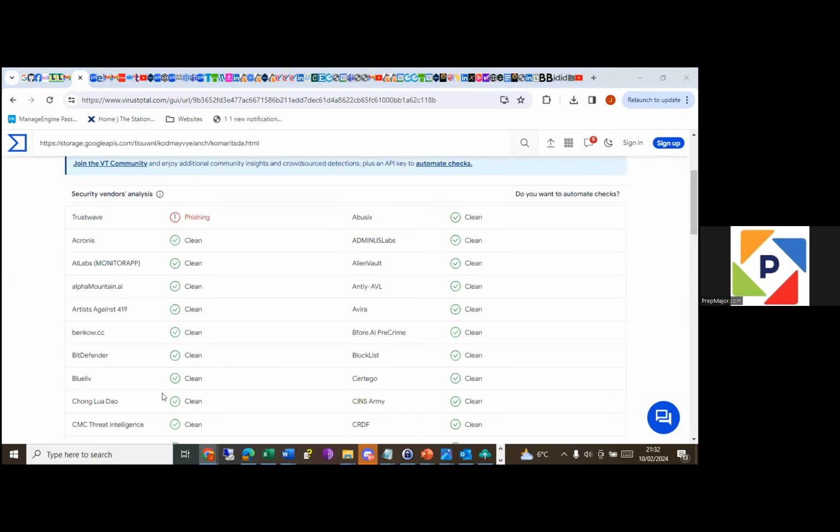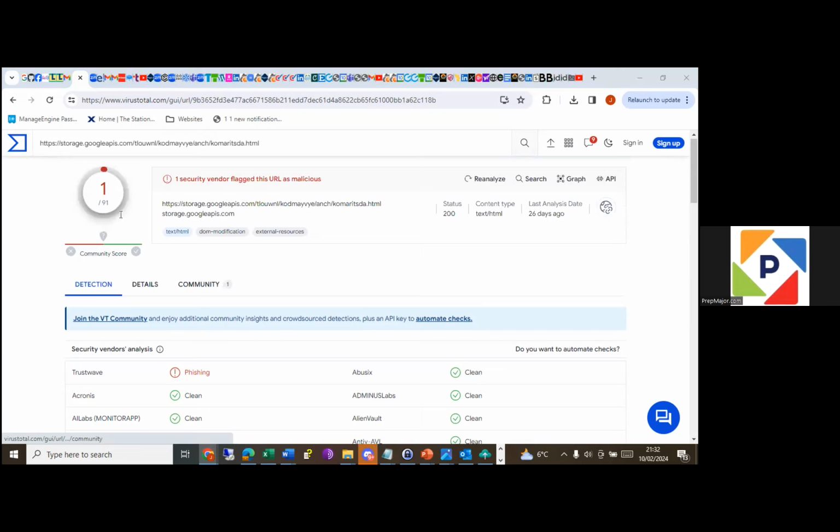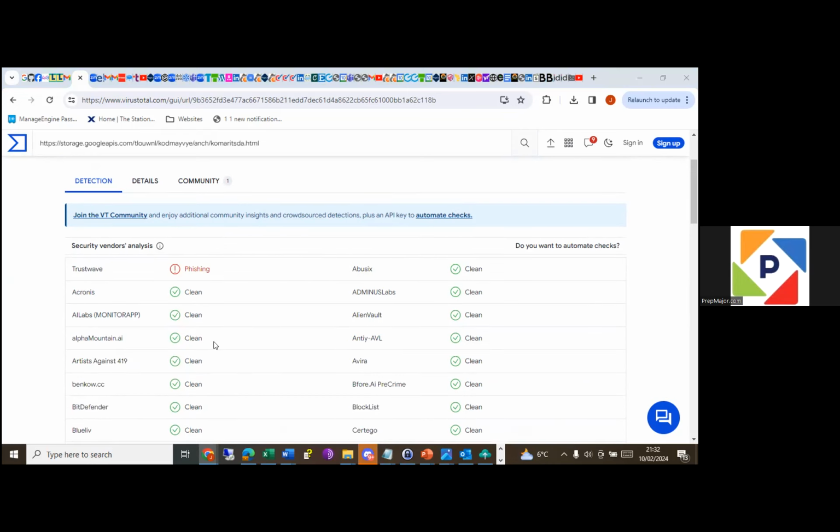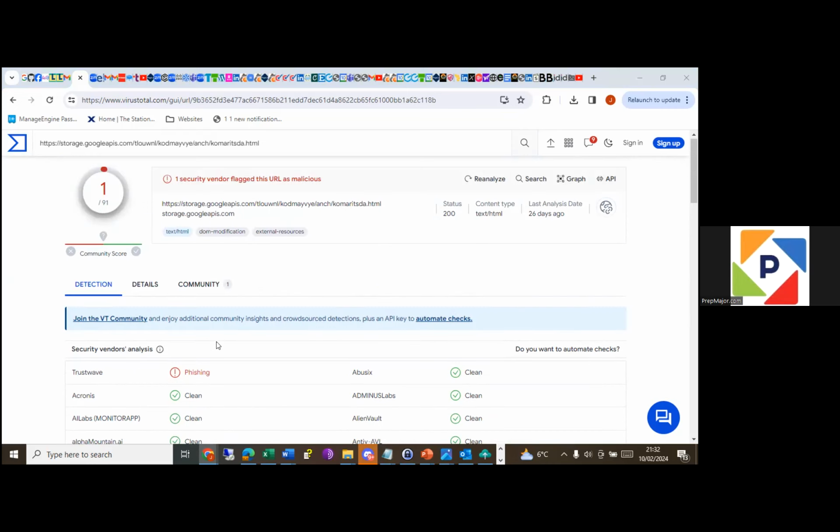We have a lot of open sources. One of them, TrustWave, says this is a phishing email. Just one out of 91.